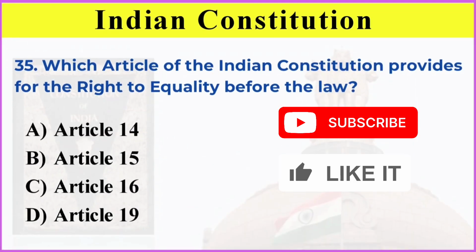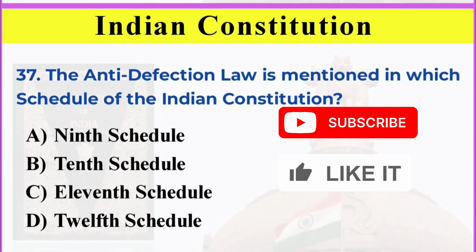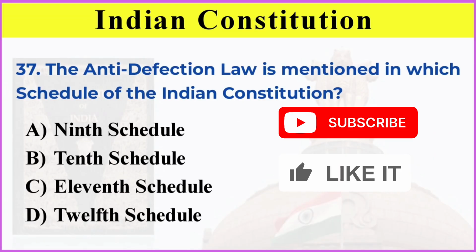Which article of the Indian Constitution provides for the right to equality before the law? Correct answer is option A, Article 14. Which schedule of the Indian Constitution deals with the allocation of seats in the Rajya Sabha? Correct answer is option B, 4th Schedule. The anti-defection law is mentioned in which schedule of the Indian Constitution? Correct answer is option B, 10th Schedule.